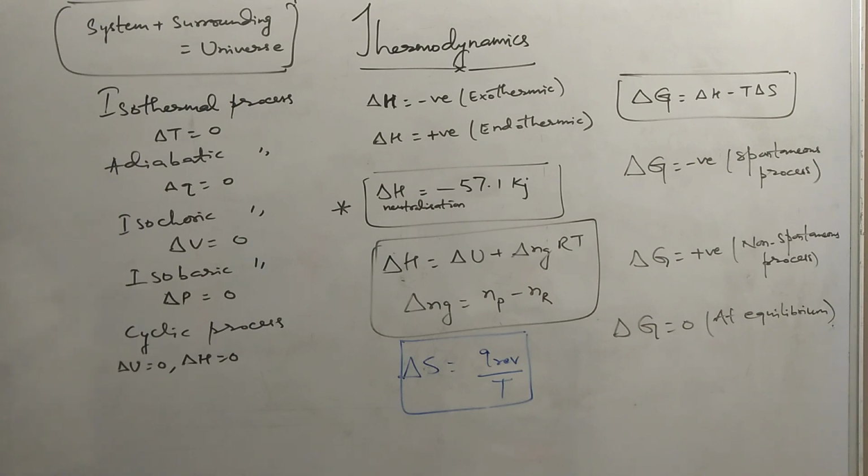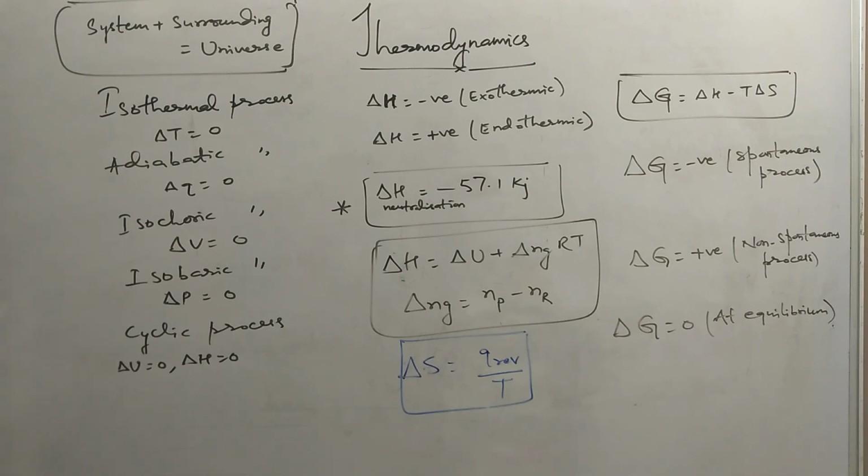Now, you should know what is the sign of enthalpy change for exothermic as well as endothermic reaction. For exothermic reaction, the enthalpy change is negative because change in enthalpy is the summation of the enthalpy of product minus summation of the enthalpy of reactant. So in case of exothermic, what happens? The product has lesser energy than the reactant, so it is negative. In case of endothermic reaction, the summation of the enthalpy of product is more than the summation of enthalpy of reactant, so it is positive.